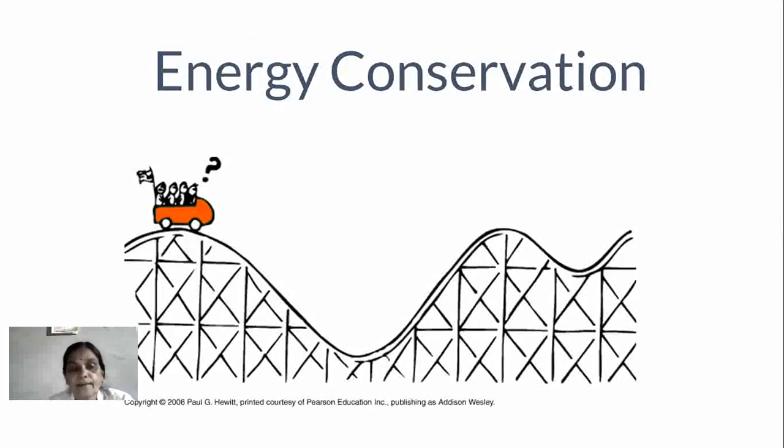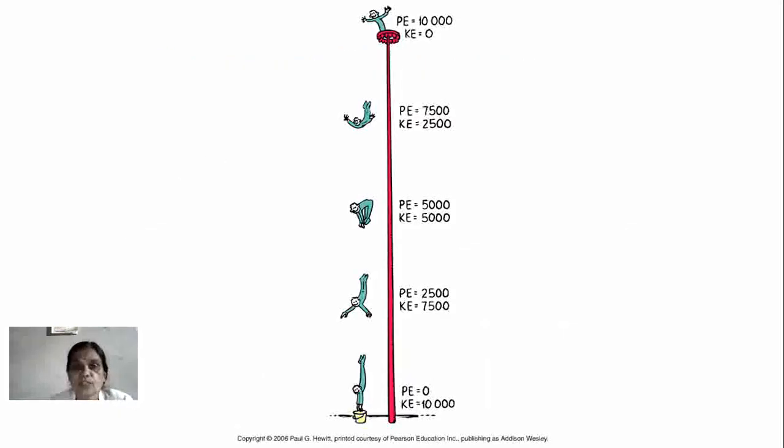Now it is again a graphical or diagrammatic presentation of energy conservation. At the top of this graph, it is the picture. When it is going down, again it is up, again down, and so on. That is according to 1/2 mv square, which is defined as kinetic energy, which is related to motion. And when we are considering the height, we can measure the potential energy by PE equal to mgh. And therefore, PE is equal to mgh, KE is equal to 1/2 mv square. The total addition should be constant. That is the total energy. Now that is called energy conservation.